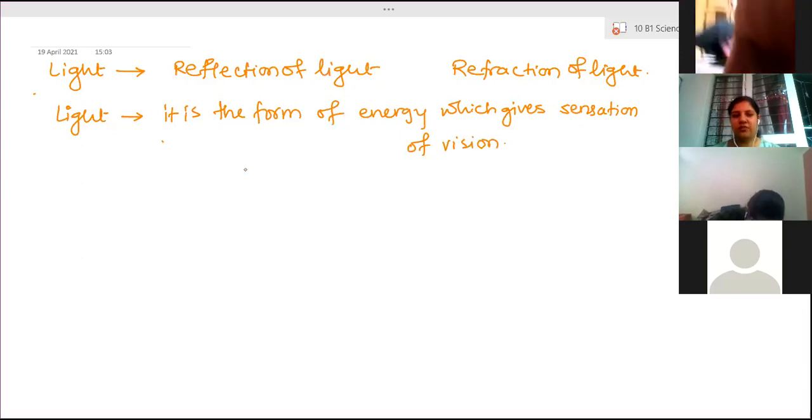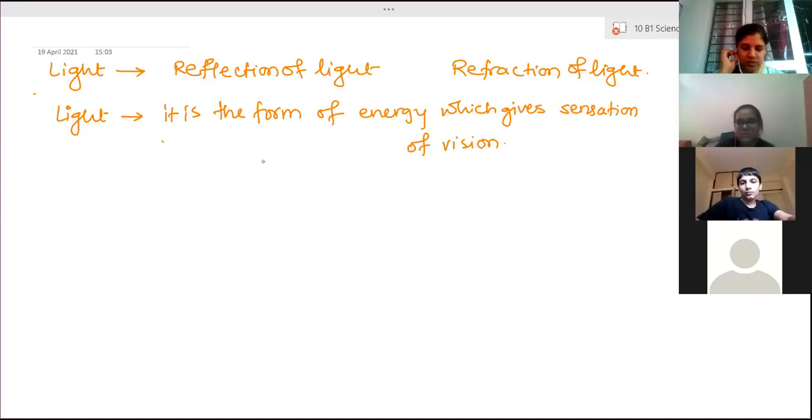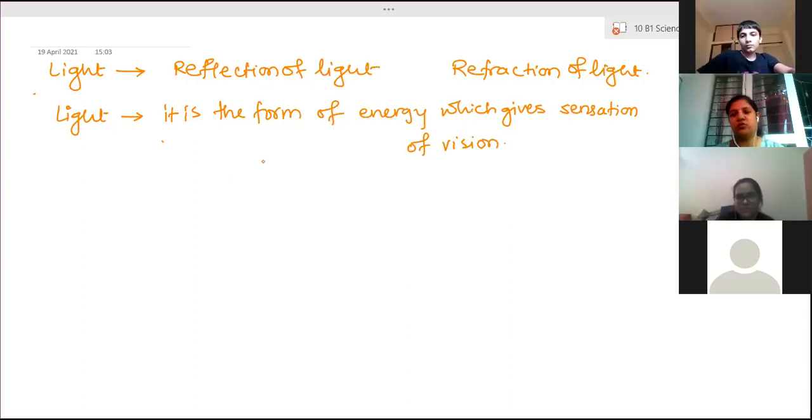We are able to see everything in our surrounding because of the light. Now, how can we see any object around us? Because of the reflection of light. So light from any artificial source or an original source, that is sun or different stars. Sun is the main important source of light.